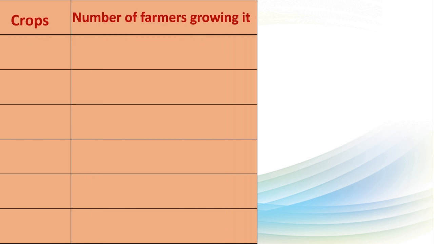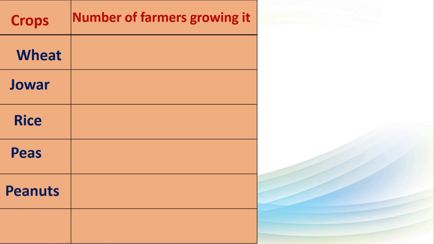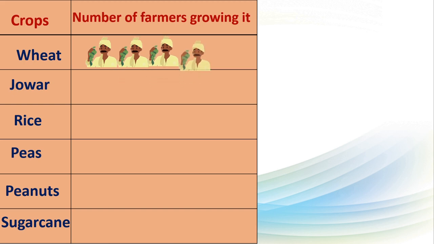Here you can see crops and number of farmers growing it. This is also from your textbook. Okay, crops: wheat, jawar, rice, peas, peanuts and sugarcane. Okay, these are the different types of crops and the number of farmers growing these types of crops you can see here. Please observe carefully.